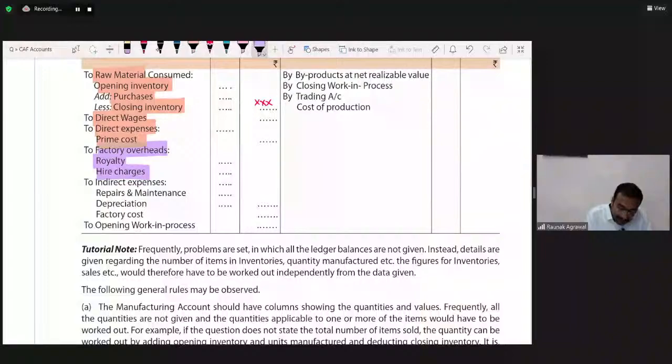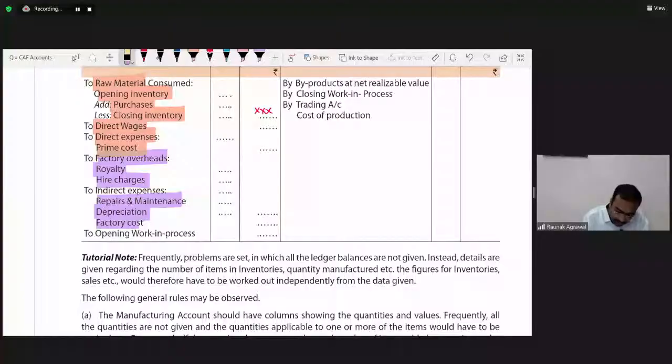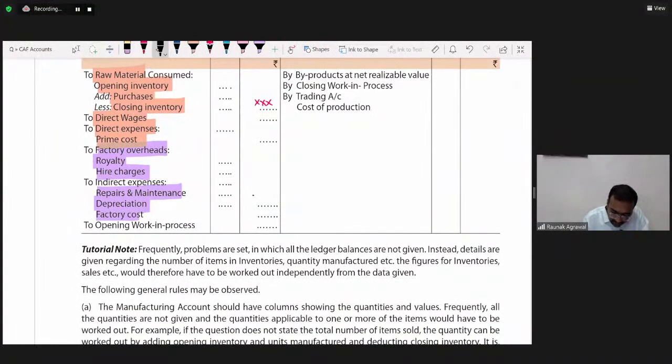Then other expenses like repair and maintenance of plant and machineries, or depreciation of plant and machinery, or other factory expenses. So after this we will get the factory cost. It would be known as factory cost.